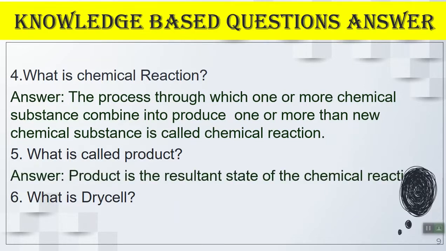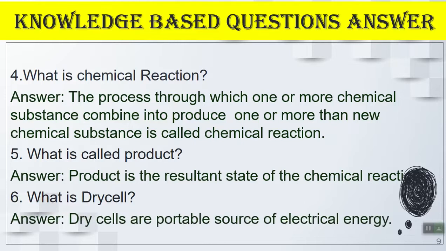Then what is called a product? A product is the resultant state of the chemical reaction. You can also write: what is produced in the chemical reaction is called a product. Both you can write. Dry cell. A dry cell is a portable source of electrical energy. Okay, this is one definition in your book, but if you go to higher classes, you will get another definition. It is a physical definition.